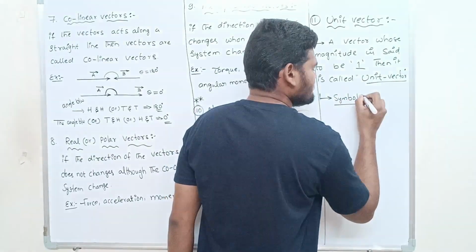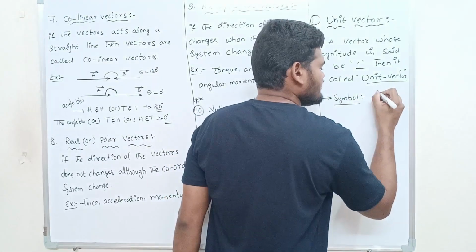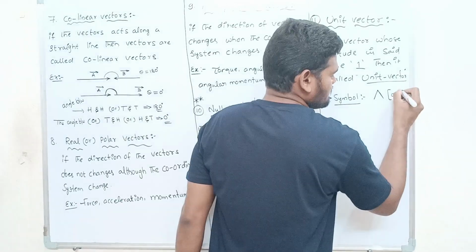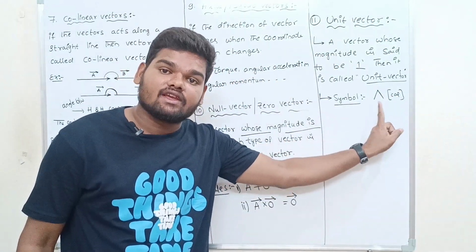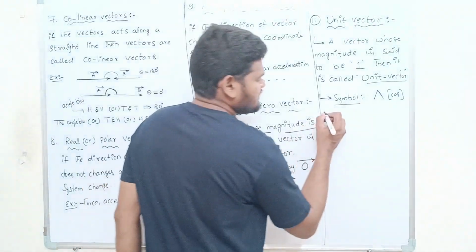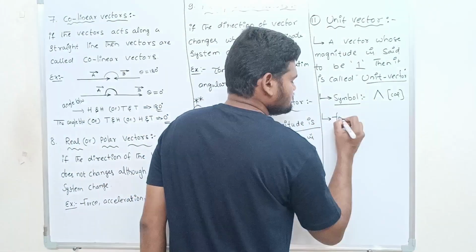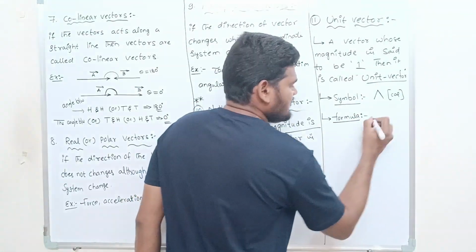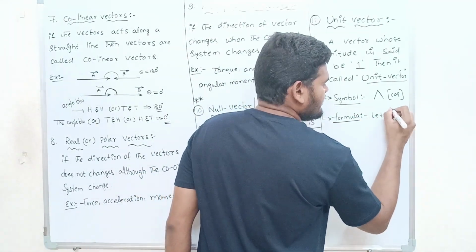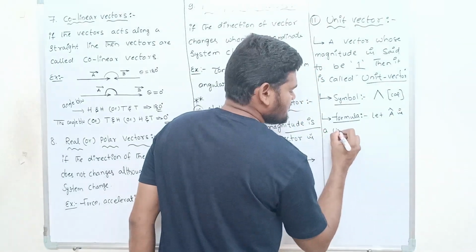So the symbol of unit vector is the cap. It is called A cap, B cap, C cap, like that. Okay. Next formula. Let A cap be a unit vector.